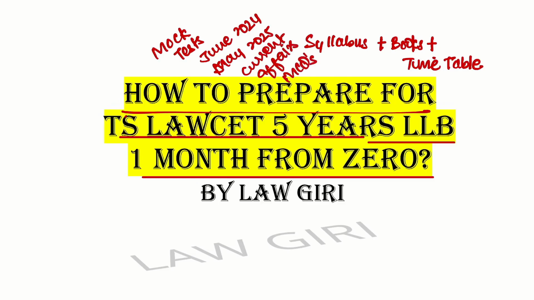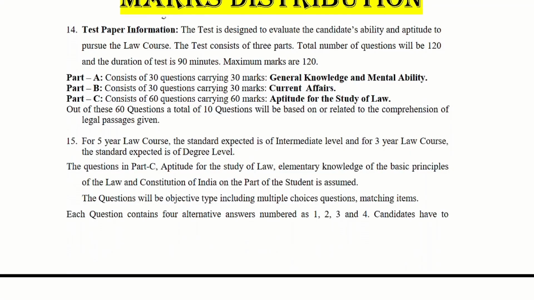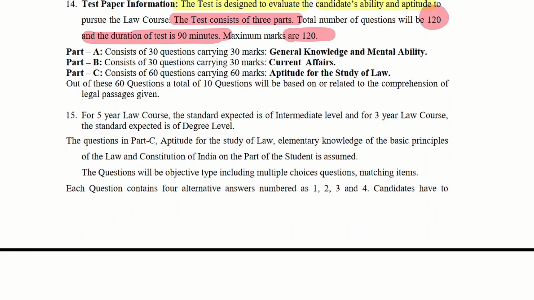Current affairs is a very important topic for TS Law CET 5 years. So yes, the test is designed to evaluate the candidate's ability, aptitude. Fine, the test consists of 3 parts. Yes, there are 3 sections. 120 questions are there. Duration is 90 minutes. Marks are 120 marks. Every question is of 1 mark.